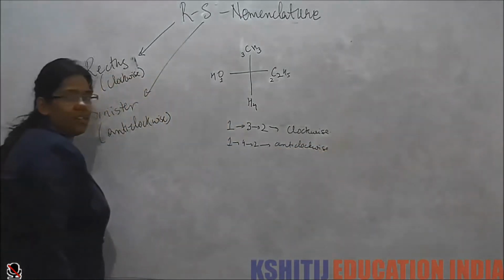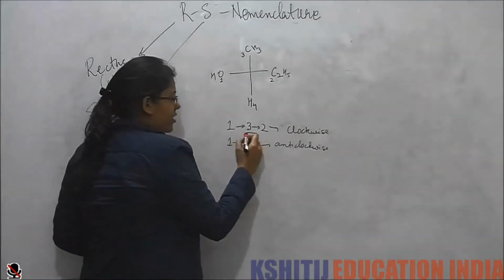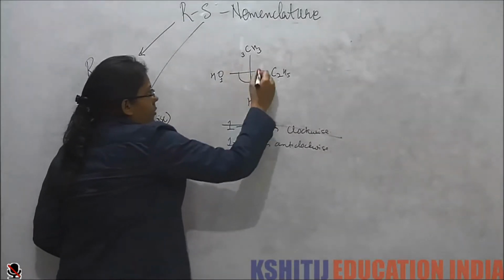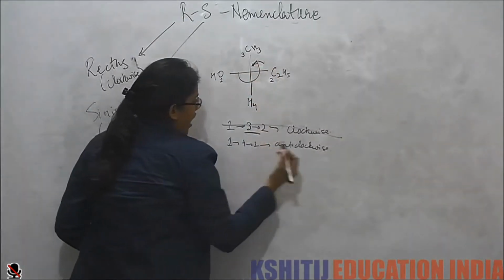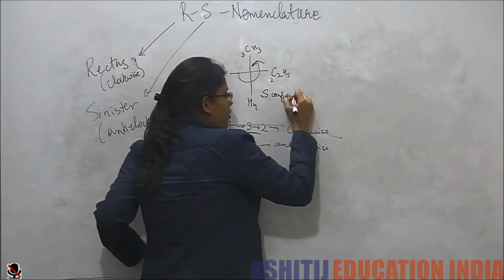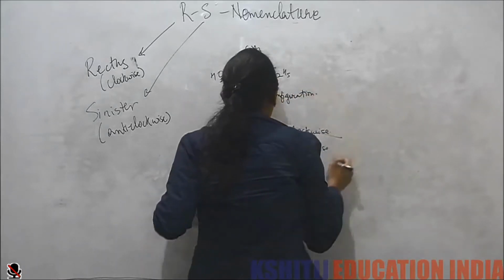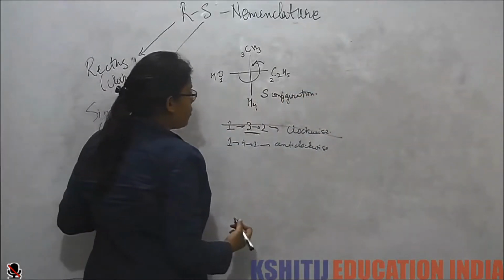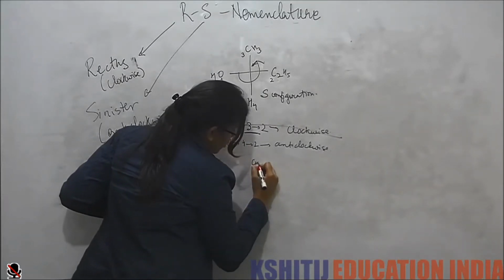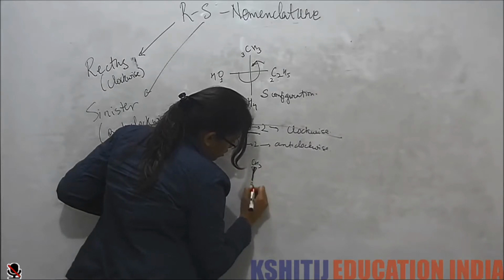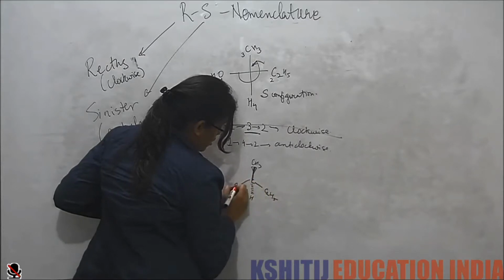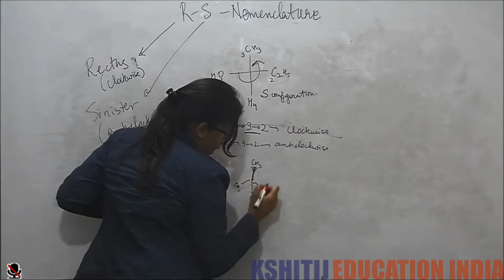So we see again, we cannot pass 3. So this becomes 1, 4, 2, and this becomes anti-clockwise. So this is again S configuration. Now if I see its perspective projection formula, this is methane. This is hydrogen, this is ethyl, this is hydrogen. This is 1, 2, 3.